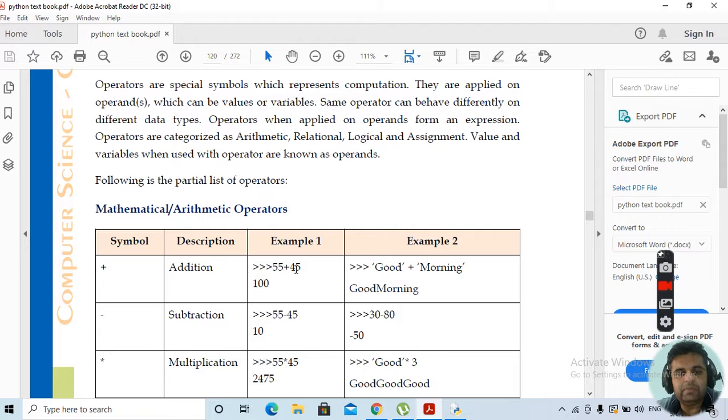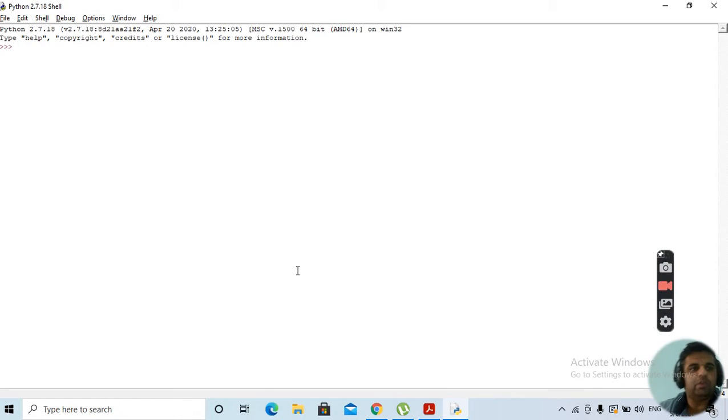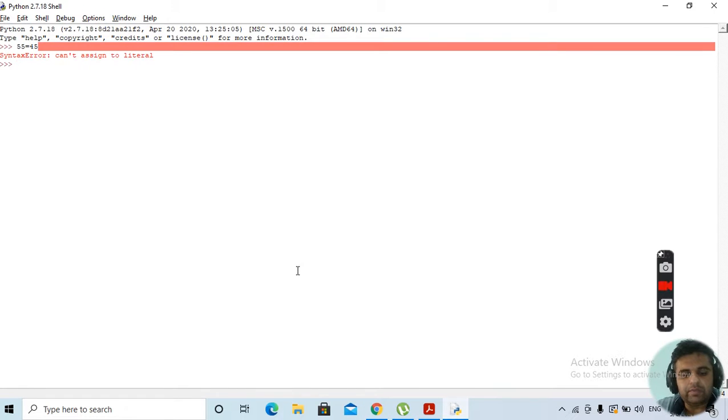This is 55 plus 45, like this. If we look at the Python program, what will it give? Suppose we write 55 plus 45. This will give you 100. Suppose we want to store the value of this.